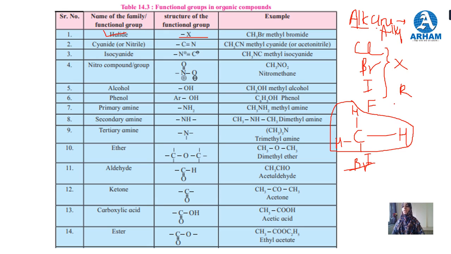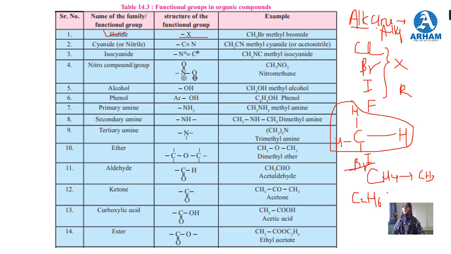For example, methane to methyl. Methane is CH4 and methyl is CH3. So this is methane, an alkane, and this is methyl, that is alkyl. The molecular formula of ethane is C2H6.